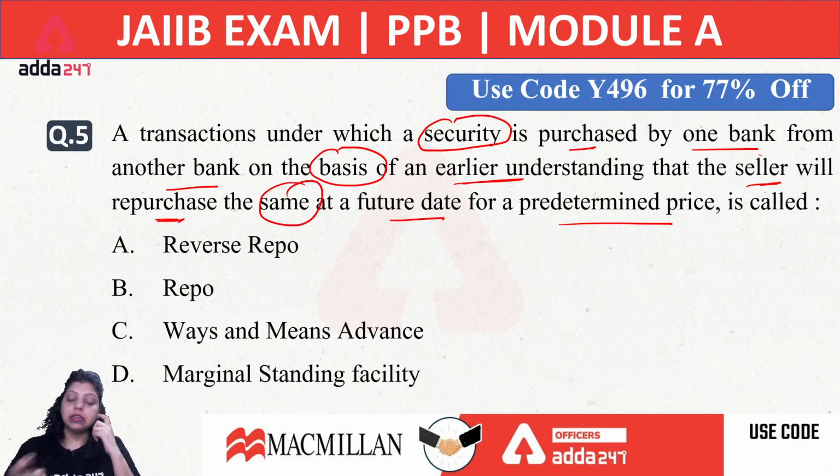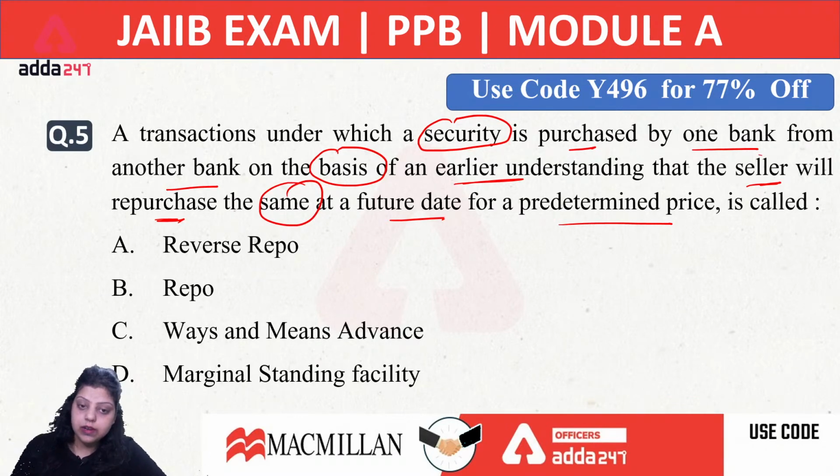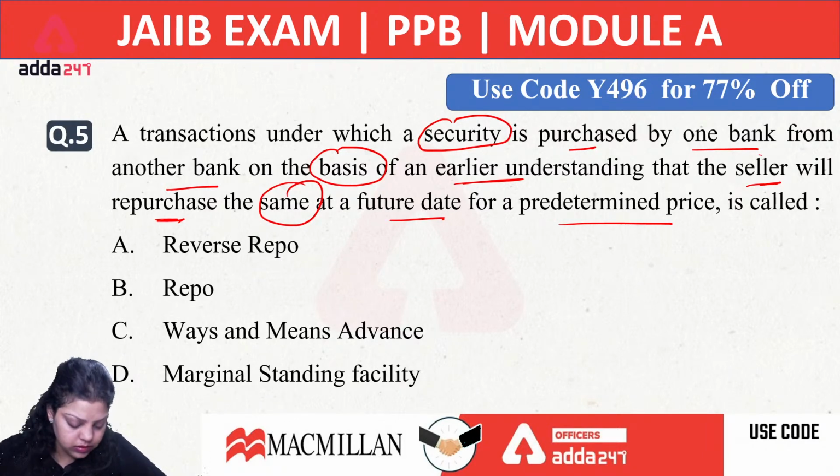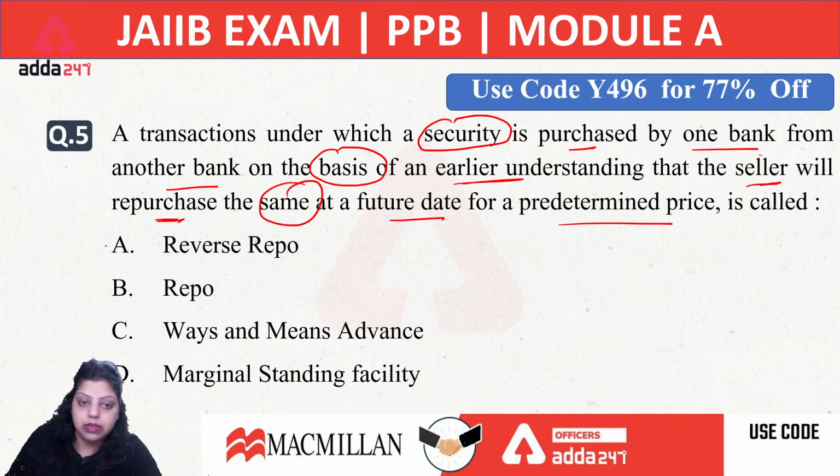Acha, I think in certain earlier sessions I have defined all the interest rates and all the terms which are used to give loans to each other. In one of the sessions we discussed what rate of interest will be charged when we are giving a loan to whom. For example, if RBI is giving a loan to the government, if RBI is giving a loan to a commercial bank, if a commercial bank is depositing with the RBI, if commercial banks are giving loans to each other, if commercial banks are giving loans to the public, we have discussed all the terms in a single session. So the right answer will be your A option, that is reverse repo.